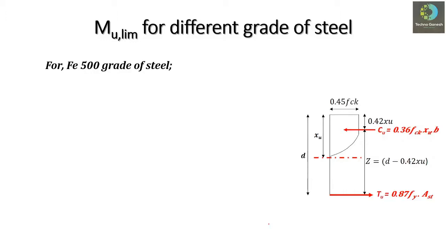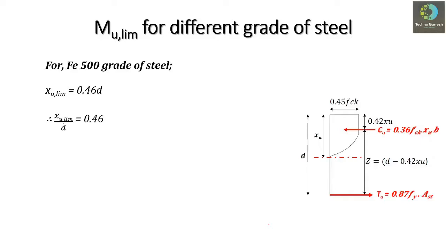As we know, the Xu limiting for Fe500 grade of steel is 0.46 D. So the ratio of Xu limiting to D will be equal to 0.46.